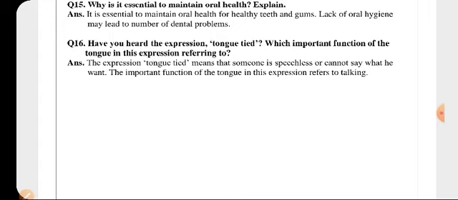We know that हमारा tongue का function क्या होता है, that it helps in speaking. So tongue tied का मतलब होता है to become speechless, which means the person cannot say what he wants to say. Clear? That is, unable to speak. So the important function it tells us is that the tongue, if the tongue is not there or it is stuck in something, it will not lead to speaking. If we want to talk, that is only because of the tongue.